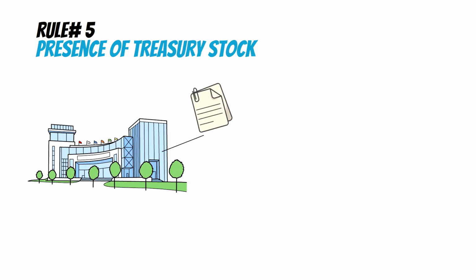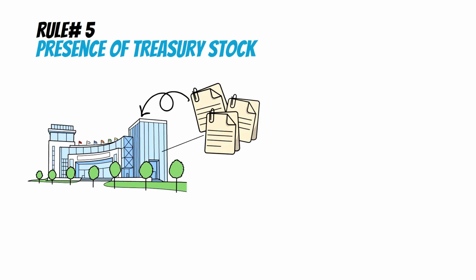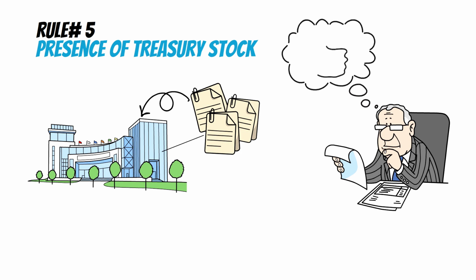Rule number 5, presence of treasury stock. Treasury stock refers to shares that a company has repurchased from the market. Buffett likes to see companies buying back their own stock, as it reflects confidence in their value and a commitment to returning capital to shareholders.